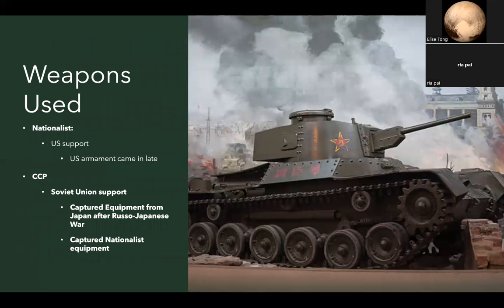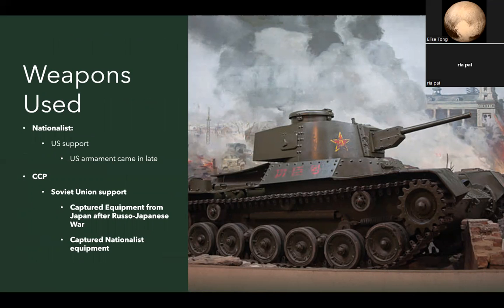Weapons were also a significant part of the Chinese Civil War. For example, the nationalists began by benefiting from access to U.S. armaments supplies. Although the weapons that were given by the US were important, they often arrived too late and were not used to their maximum assistance.